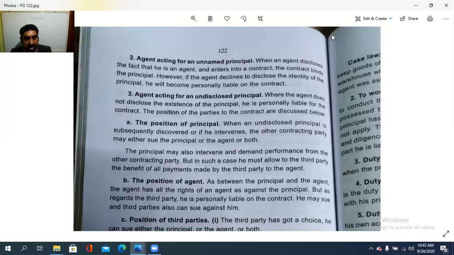So that is the case. He can sue the third party as well as the agent in order to get the benefits. So that is the position of the principal, and then the position of an agent. As between the principal and the agent, he has all the rights of an agent as against the principal. But as regards the third party, he is personally liable on the contract.